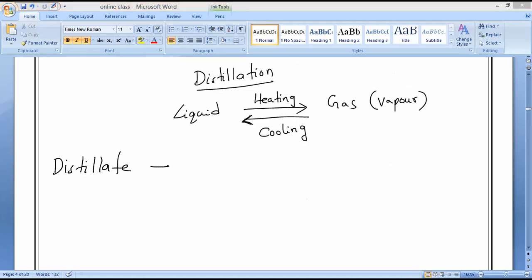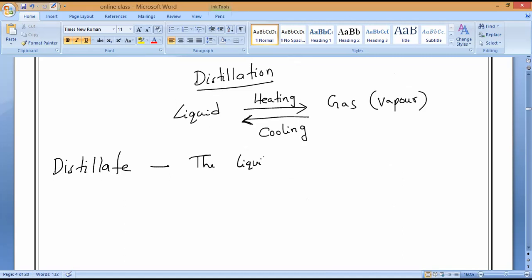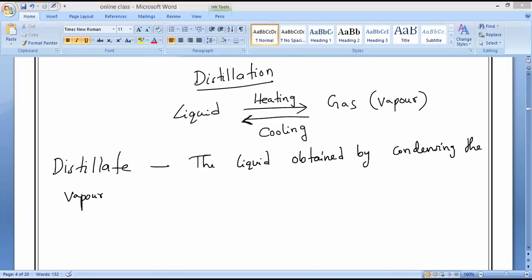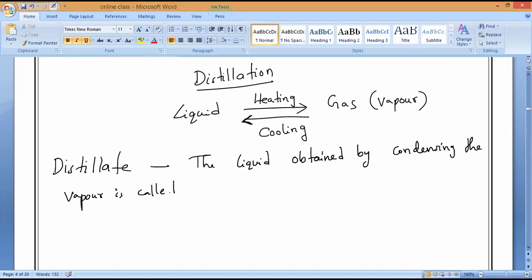The liquid obtained by condensing the vapor is called distillate. In future, this technique is very, very important.